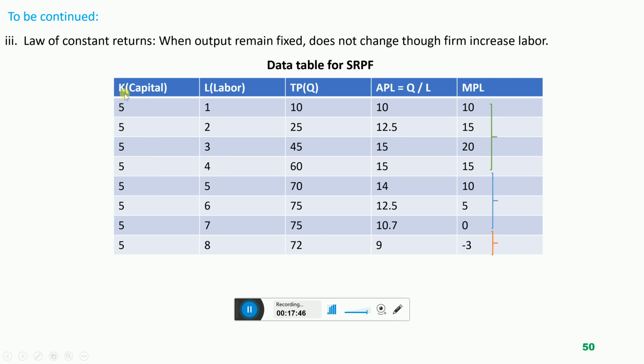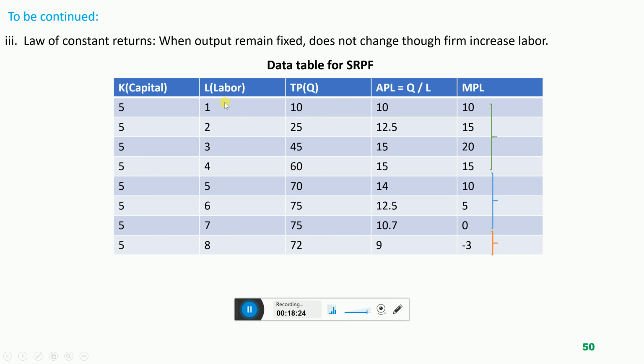Capital is fixed. Why? Because the production function is short run. We are increasing supply in the short time period. So we discussed that it is an assumption that capital will remain fixed. Producer cannot change the size of the business. So that is why capital is fixed. But to increase supply, producer can increase labor. The second column represents the number of labor used. One labor, second, third, fourth, fifth, sixth, and so on.